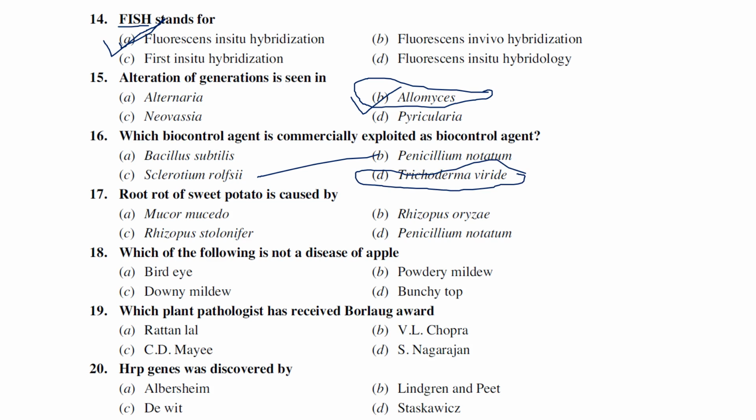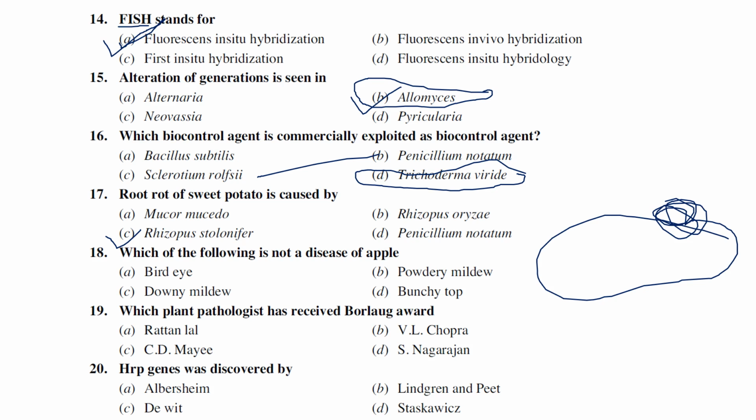Root rot of sweet potato is caused by Mucor, Rhizopus oryzae, Rhizopus stolonifer, and Penicillium notatum. So root rot of sweet potato is generally caused by Rhizopus stolonifer. If you see this sweet potato, we can see some black moldy growth. So that is the root rot of sweet potato, which is caused by Rhizopus stolonifer.